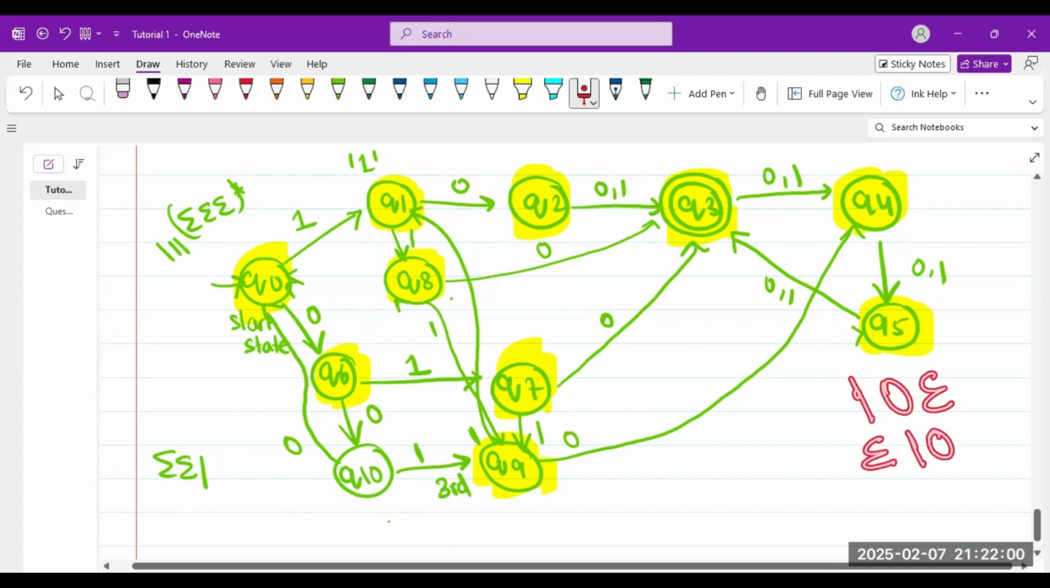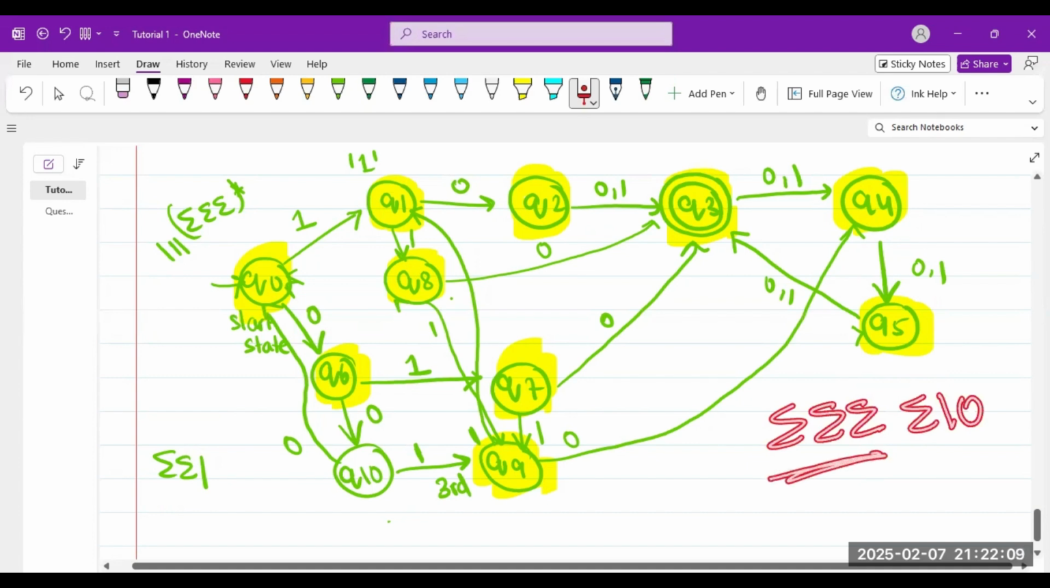Now I need to deal with those cases in which sigma sigma sigma 1 0 comes first. For example, I got some things, and this whole thing is sigma, sigma, sigma, whole star, sigma 1 0.